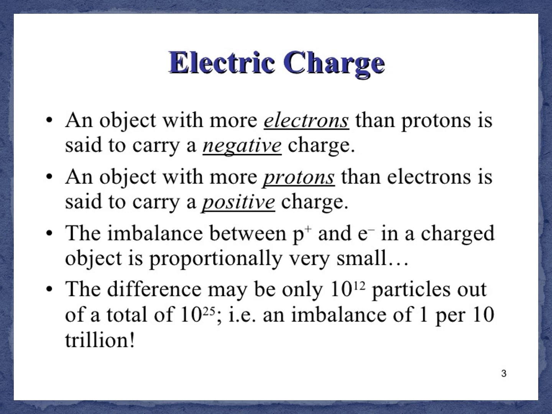The imbalance between protons and electrons in a charged object is proportionally very small. The difference may be only 10 power 12 particles out of a total of 10 power 25. That is an imbalance of 1 per 10 trillion. Positive charge, negative charge, positive ion, negative ion.